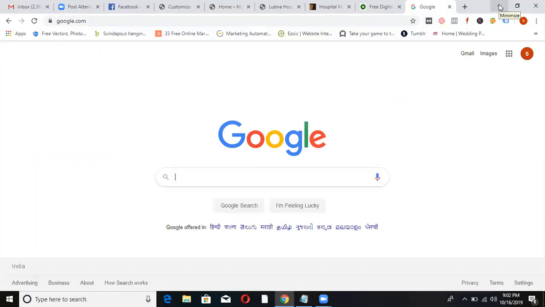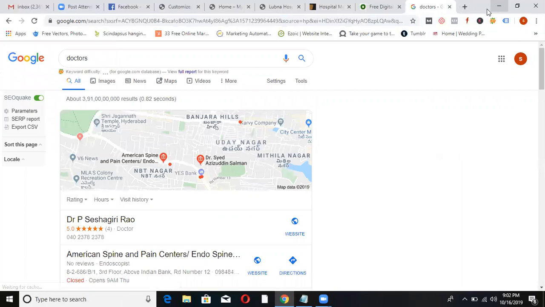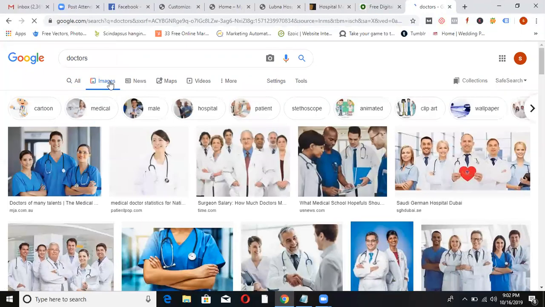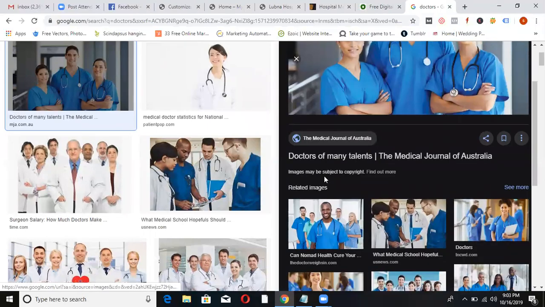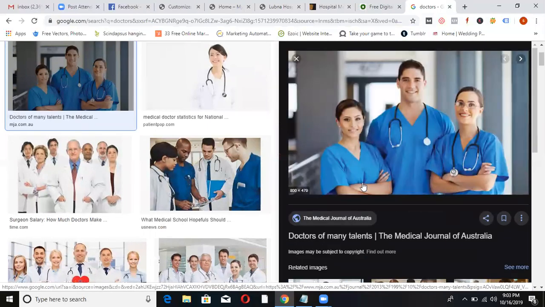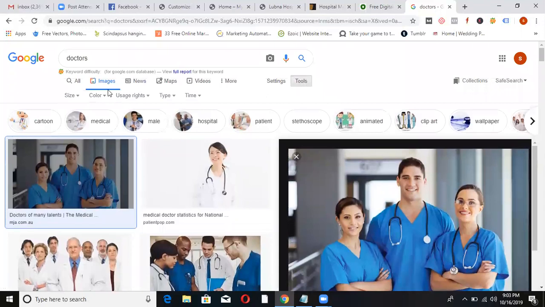When you're working for a bigger hospital, they provide you creatives. But even if you download from Google, no problem, nothing will happen. There'll be no copyright claims, because it's already open and we can use it. Even if it says it is subject to copyright, nothing will happen anyway.